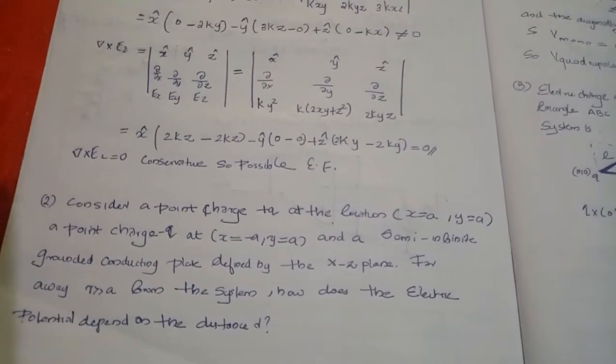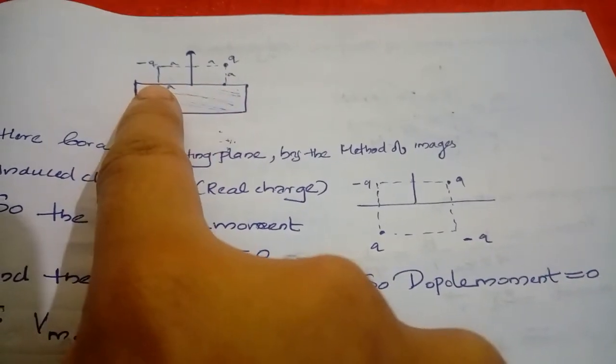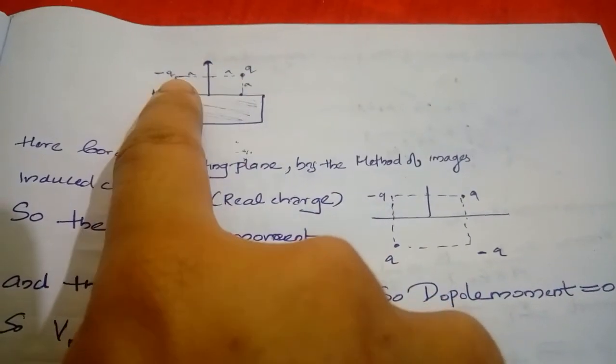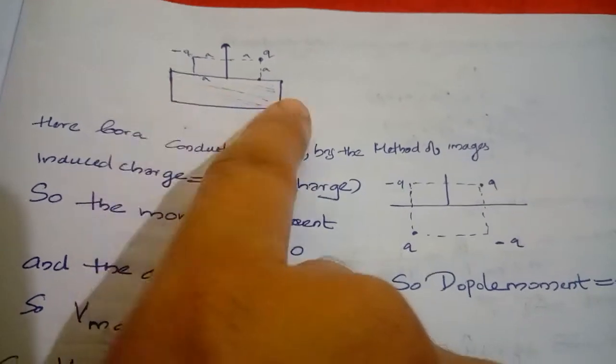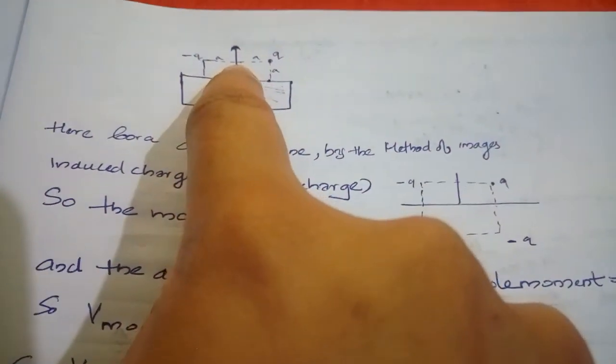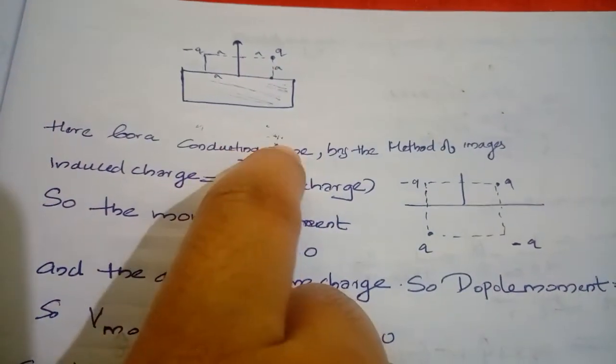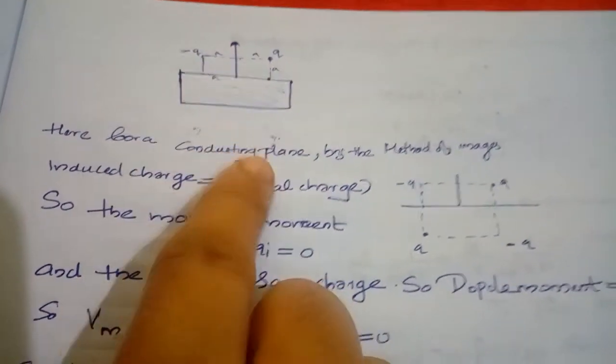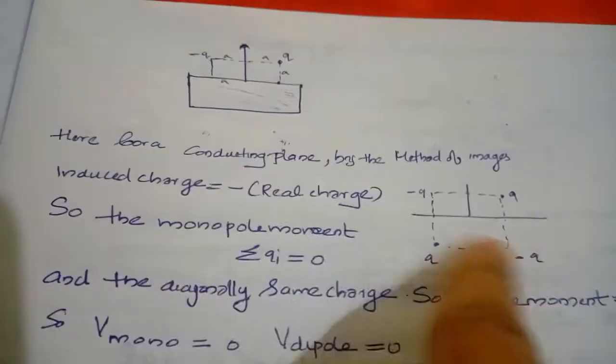Okay, so we have to find the potentials. You know that if there are charges q and minus q at these positions, and we are considering a conducting plate, then we have induced charges, that is, minus of the real charge at equal distances from the conducting plane.